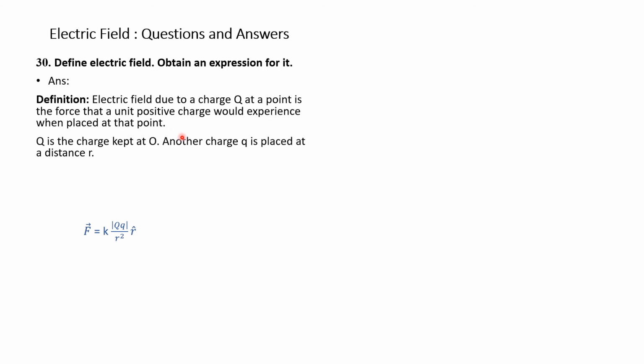Q is the charge kept at O and another charge q is placed at a distance r. Please see the figure. Capital Q is a charge kept at a point O. Another charge, small q, is placed at a distance of r. Please see the figure, these dotted lines. The distance between O and this q is r. This is a vector. And the electric field is away from this, outward.